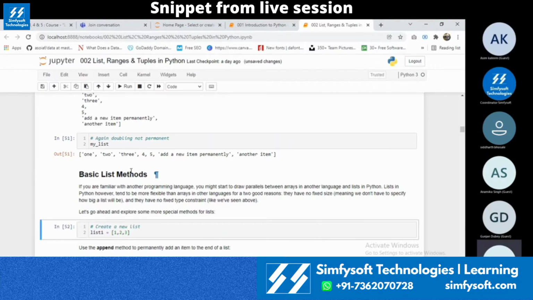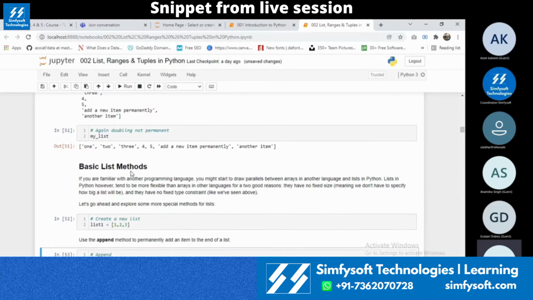Make a copy of a variable and then work on it. Okay. Next method is append. Append is similar to reassigning. But what append does is, we no need to reassign it. We will just give an append and then it will add the value to the end of the list, not in between somewhere.